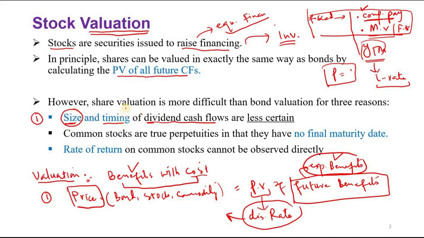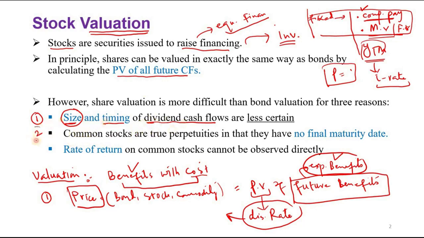So we are not sure about the timing. Sometimes they don't pay, sometimes they pay. It's up to the company. Companies in the growth stage don't really pay dividends, so we are not sure about the timing and the size. But mature companies, we know that they pay a relatively good amount of dividends.